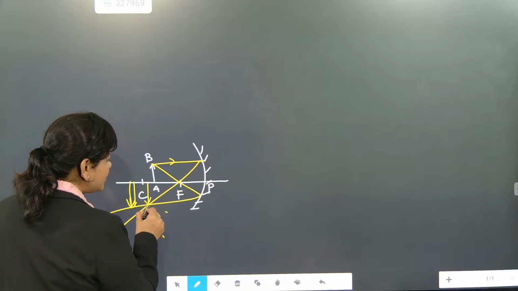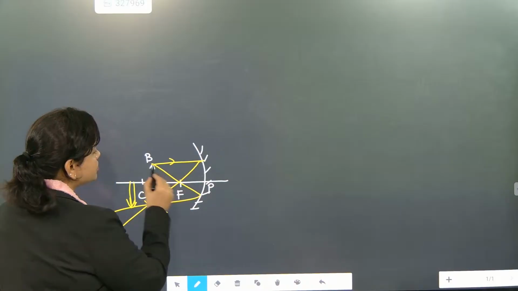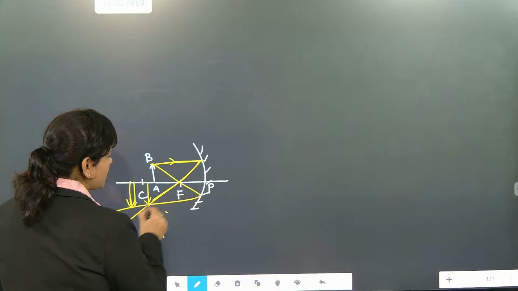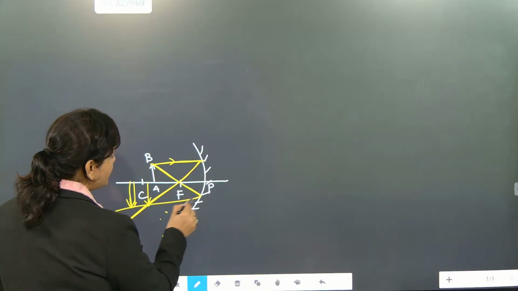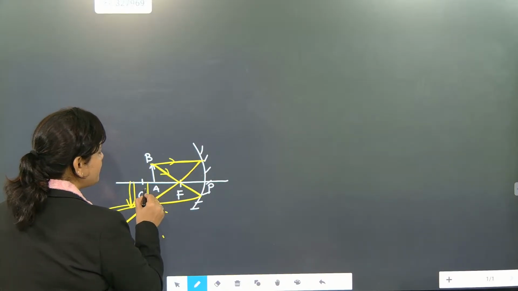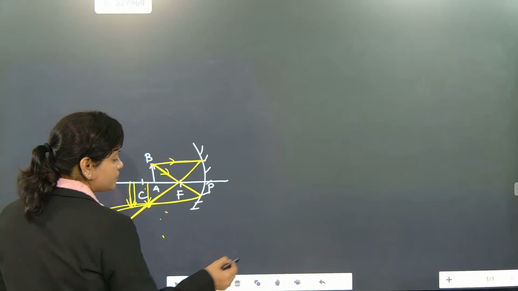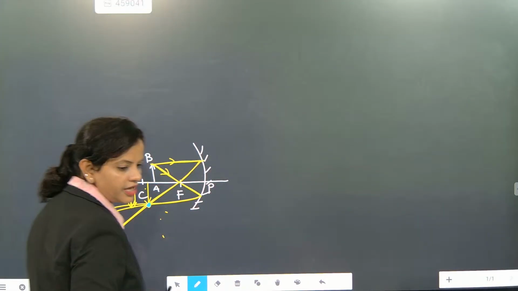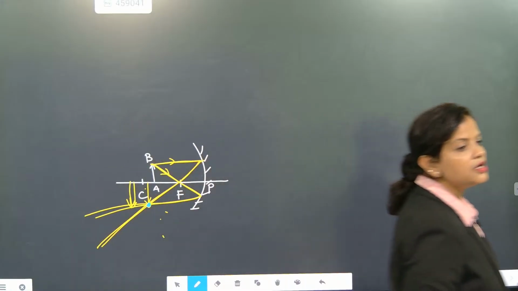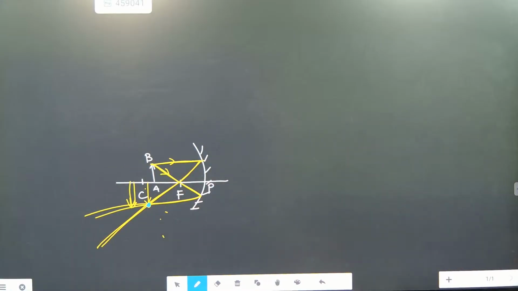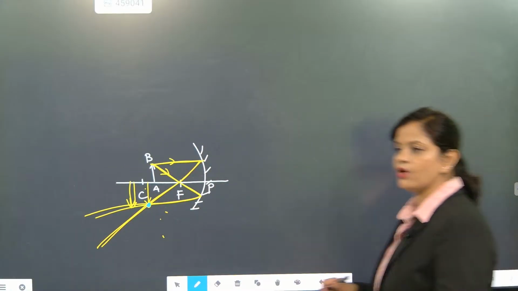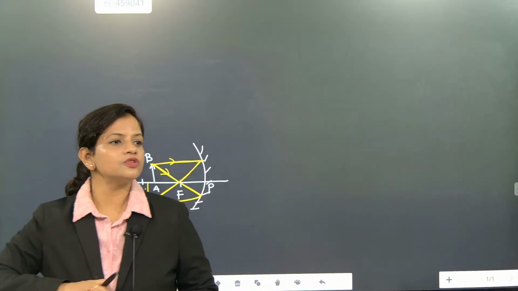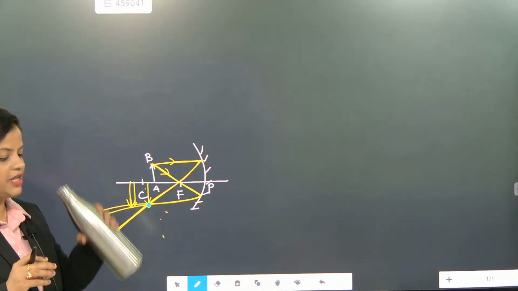So actually, are the rays meeting? Yes. You see this ray is coming like this and coming here. This ray is coming like this and coming here. Are they meeting? Yes, they are meeting at this point. Which is the point where they are meeting? That is beyond C. The point where they meet is beyond C. I hope you have understood this one. So this is the point where they are actually meeting.